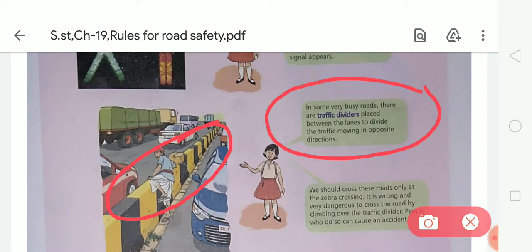So students, we should never cross the road by climbing over the traffic divider. It is very important to be alert and never climb on a traffic divider. Here you can see a picture of a man climbing on a traffic divider to cross the road. It is very dangerous for him and for others also, because he might have an accident and harm others. So be careful, and never climb on the traffic divider to cross the road.